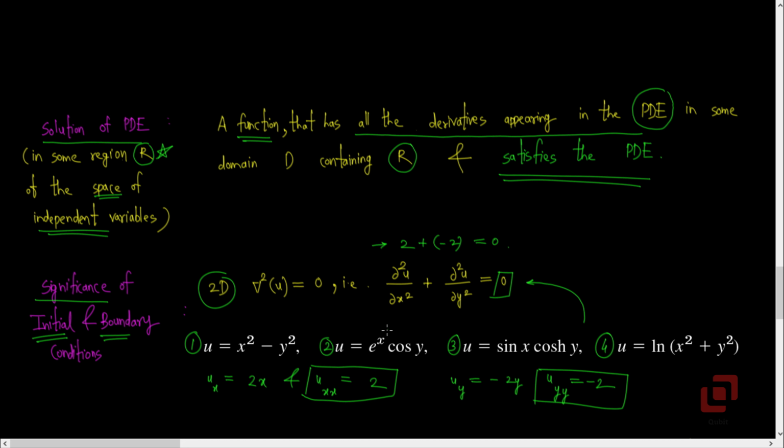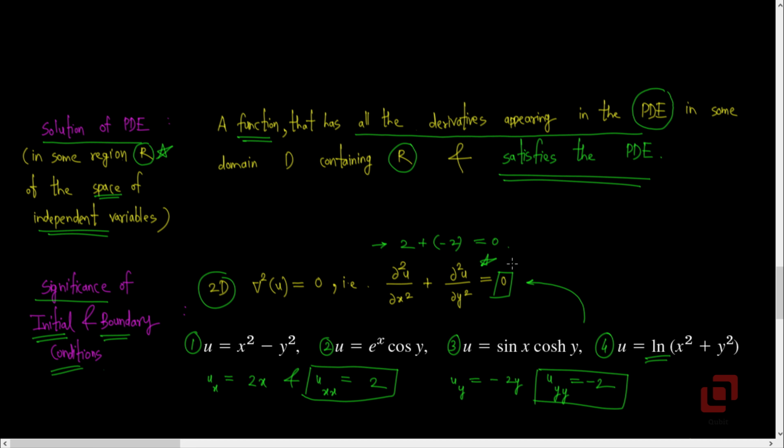The takeaway point is that all four functions are fundamentally different, in the sense that the first one is algebraic, the second one involves a product of exponential and trigonometric functions, which does not involve algebraic functions at all. In the third one we have hyperbolic and trigonometric functions, and in the fourth one we have logarithmic functions. So these seemingly unrelated functions are solutions of the same differential equation here. And this is where initial and boundary conditions come into play.